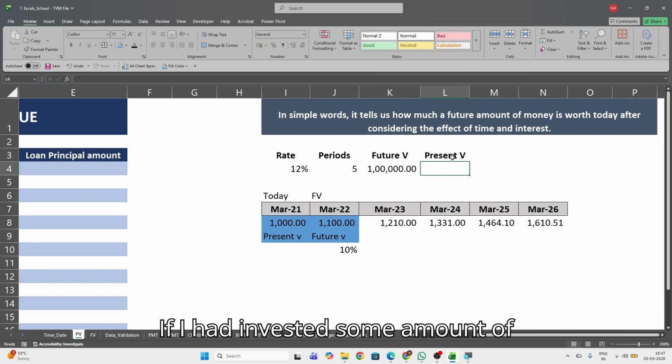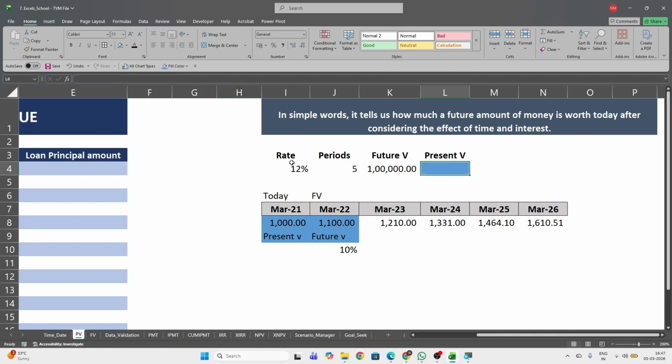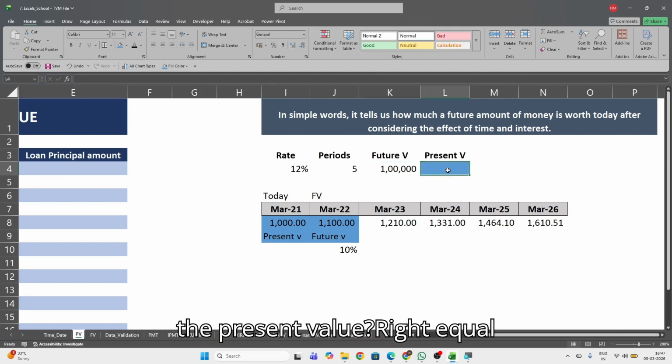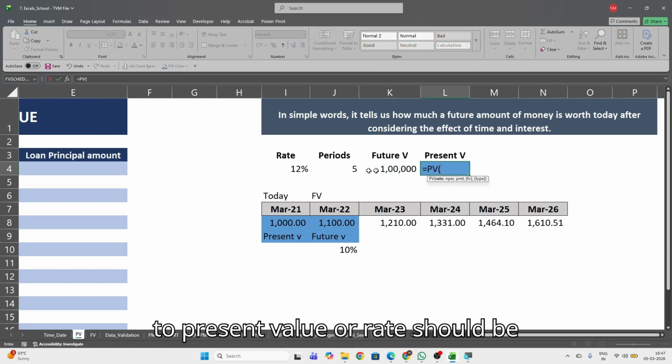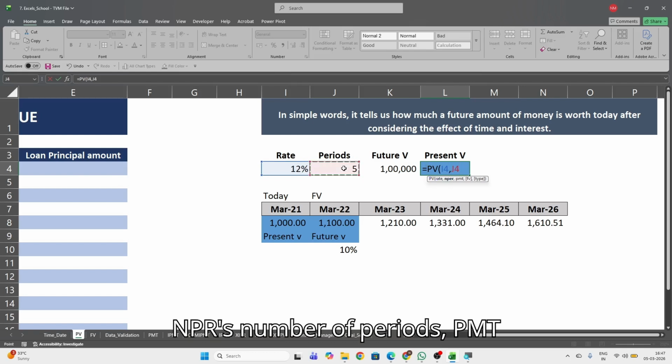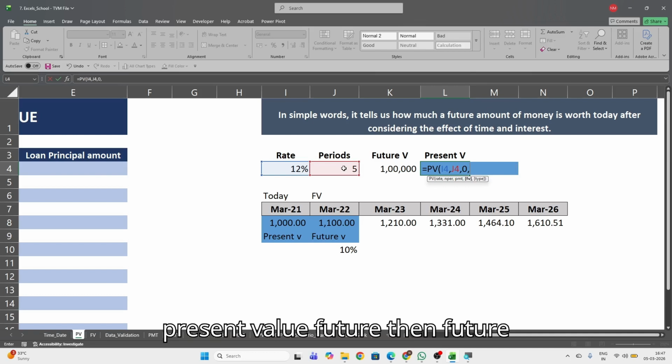If I had invested some amount of money today and it becomes 1 lakh rupees in the future, what should be the present value, right? Equal to present value, the rate should be this, rate of return at the rate of 12%, comma, NPER is number of periods, comma, PMT is nothing, 0, we will get into the PMT later, comma, present value, future, then